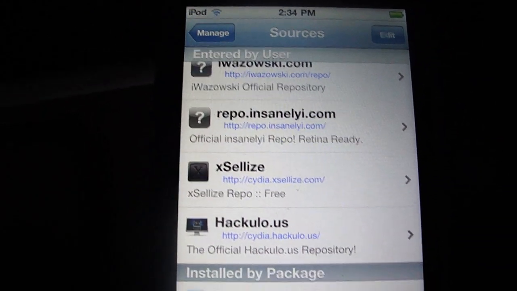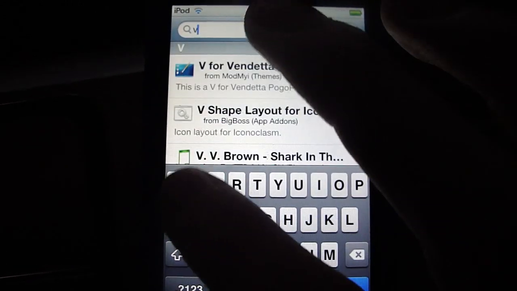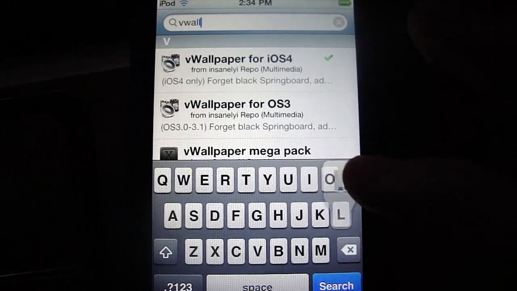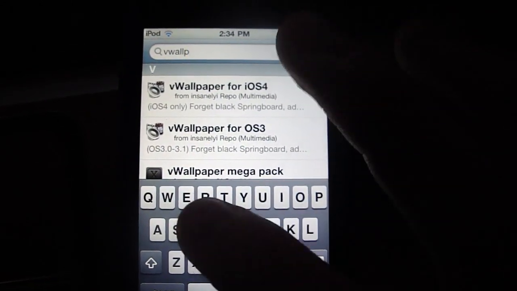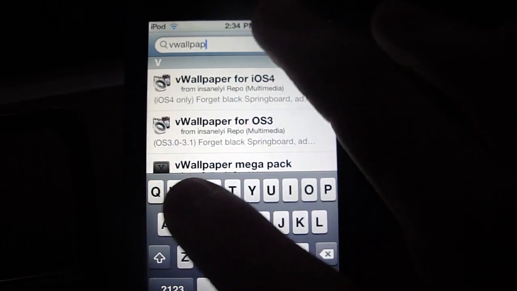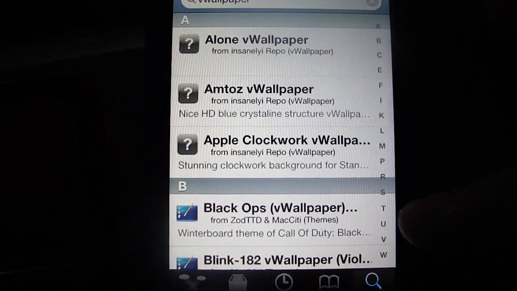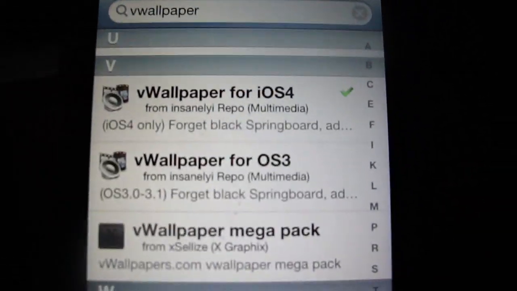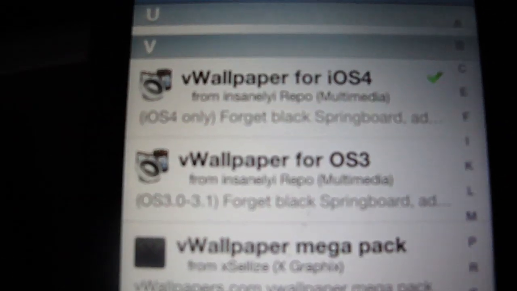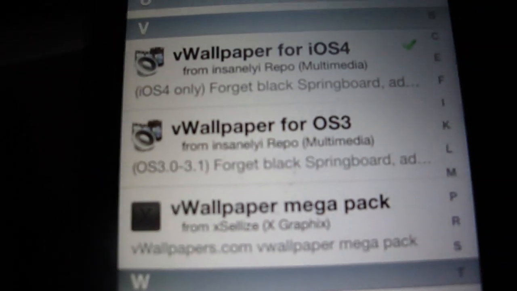Once you add that source, go to search, type in V wallpaper. There you see V wallpaper for iOS 4, and if you're on 3rd generation 3.0, then you could just download it right there too.